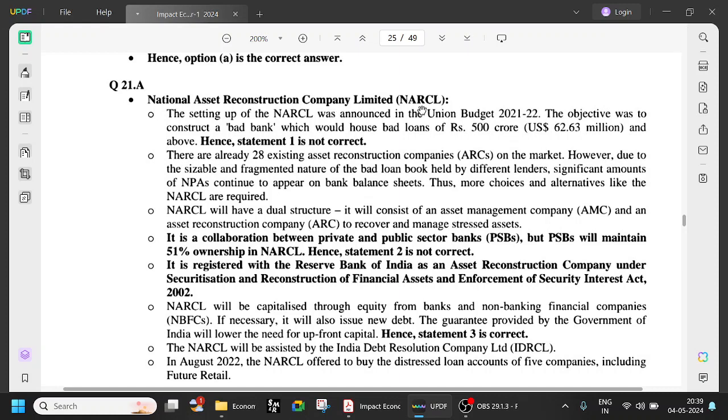So they will transfer all these bad loans to a bad bank, asset reconstruction companies. What they will do is take that loan and try to recover whatever is possible, trying to sell his houses or business, etc. So instead of 9,000 crore, some 3-4,000 crores may be realized. Okay, something better than nothing. But the bank's balance sheet will become better. It will be removed from the bank's balance sheet.